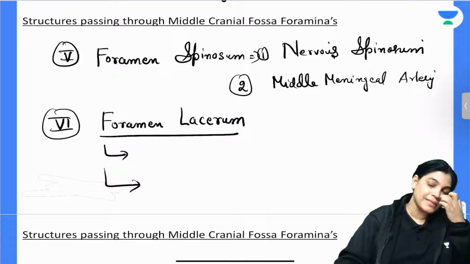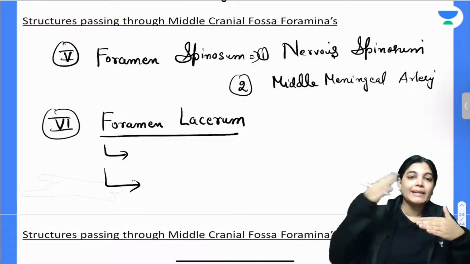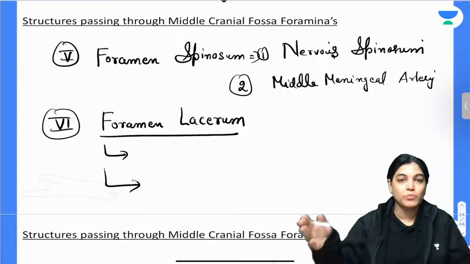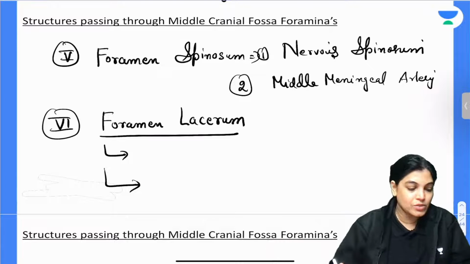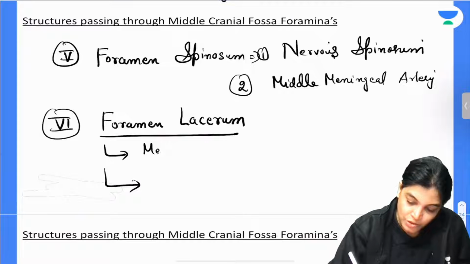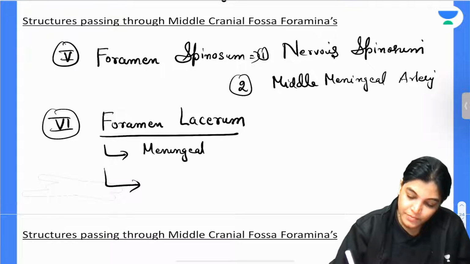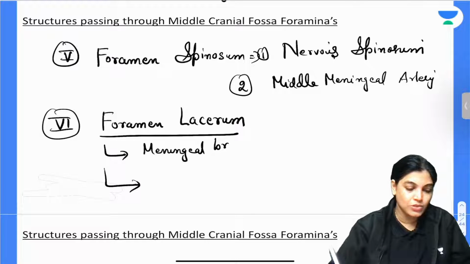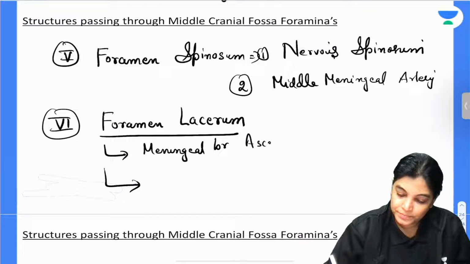Yes, Dr. Kaustubh, it is covered by cartilage, but on the anterior aspect of foramen lacerum few important structures traverse. So you can write here: meningeal branch of the ascending pharyngeal artery.